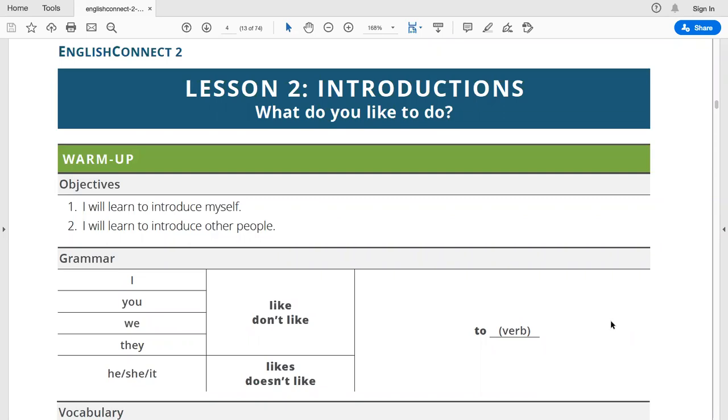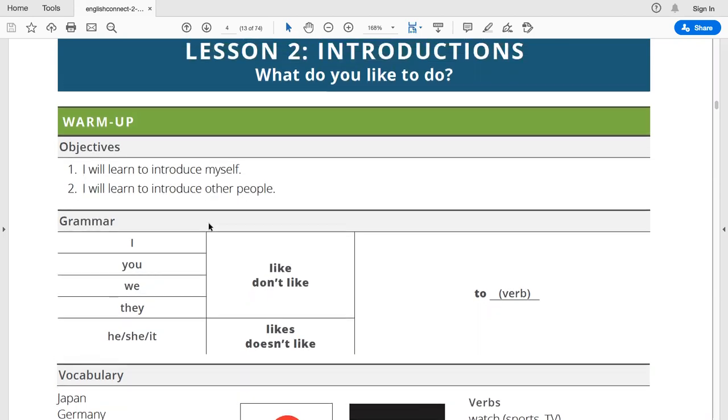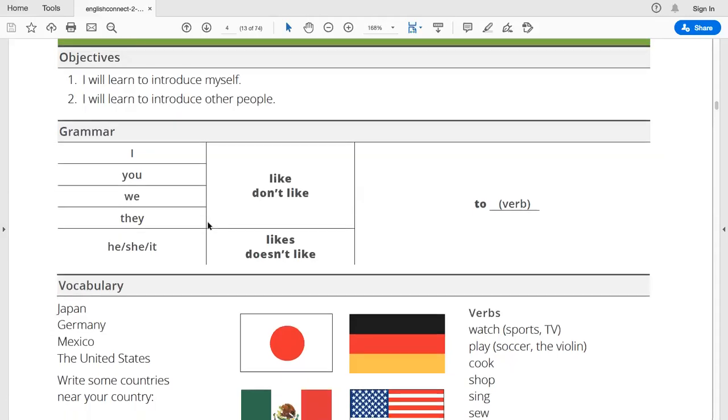And today we're going to be talking about what we like to do and what we don't like to do. The objectives of this class are to learn how to introduce ourselves, or as it says here, I will learn as a student to introduce myself. And we will also learn how to introduce other people, or as a student, I will learn to introduce other people. So let's go to the grammar.